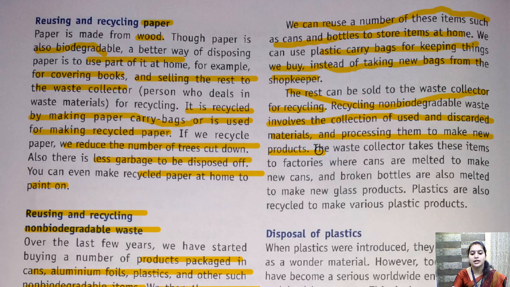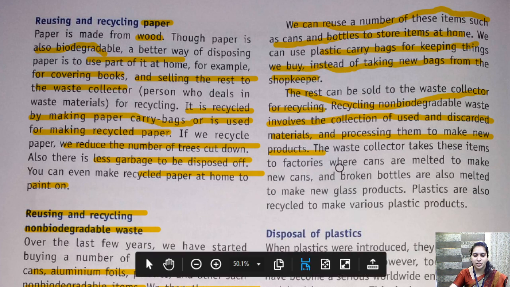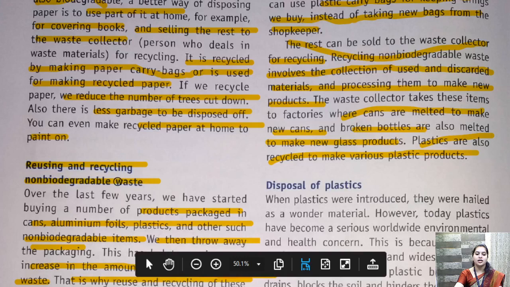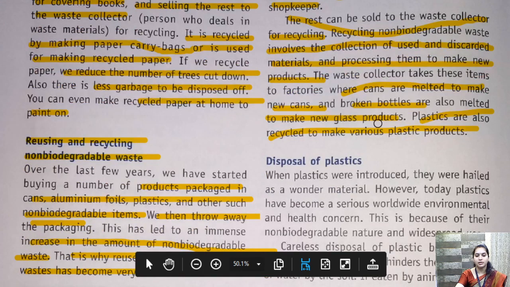The waste collector takes these items to factories where cans are melted to make new cans. Broken bottles are also melted to make new glass products. Okay. So plastics are also recycled to make various plastic products. So children, in this way we can reuse and recycle the non-biodegradable waste.